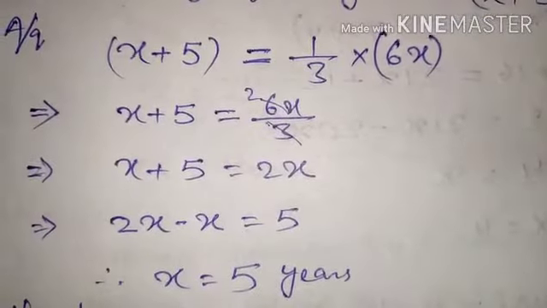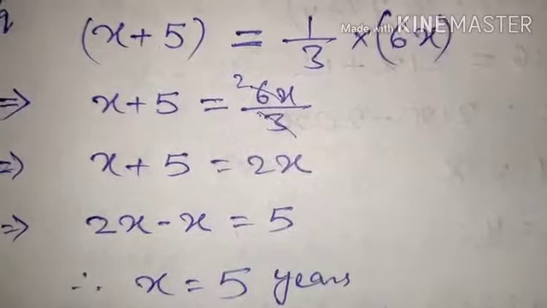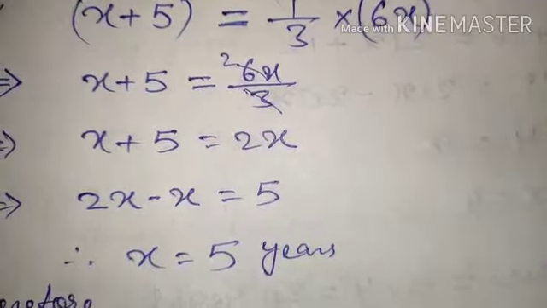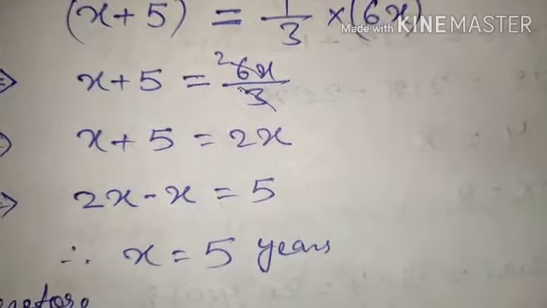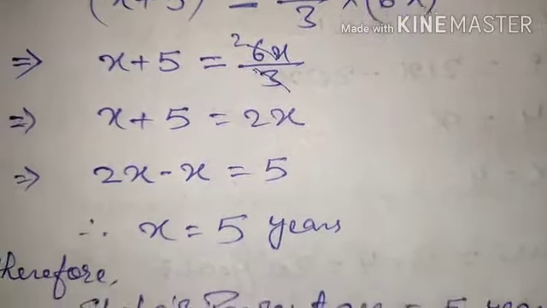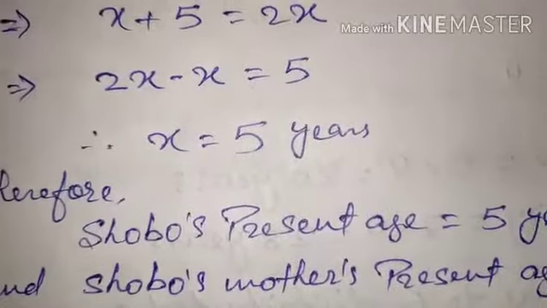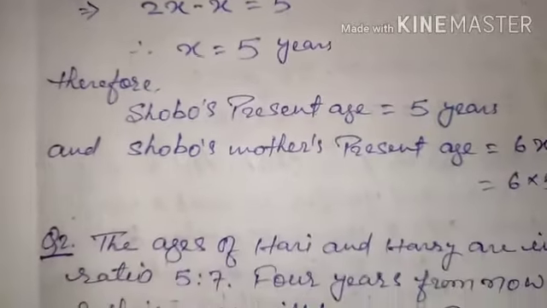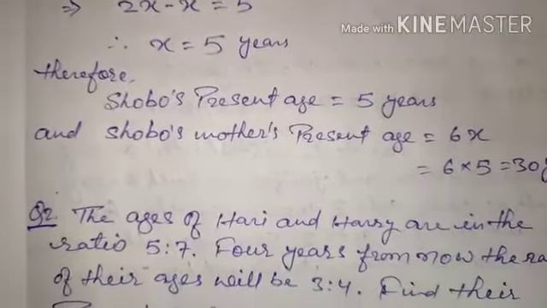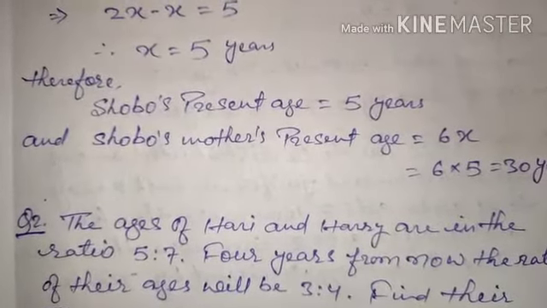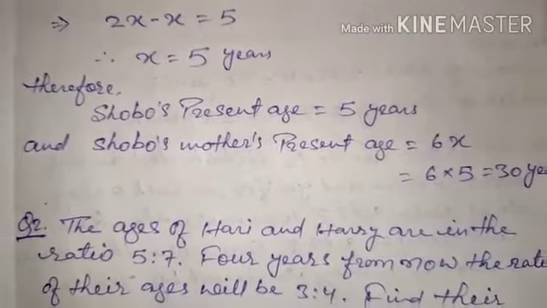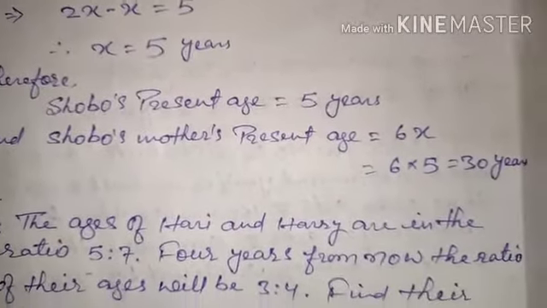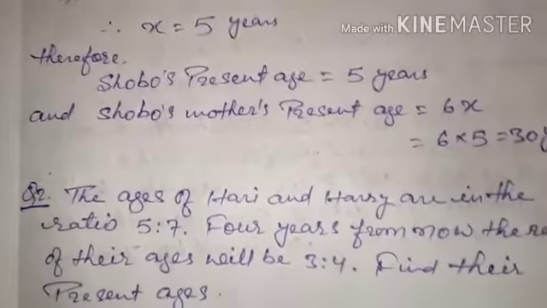So x plus 5 is equal to 6x by 3, so we divide 6 by 3 and get 2x. So x plus 5 is equal to 2x. 2x minus x is equal to 5, so x is equal to 5 years. Therefore Shobo's present age is 5 years, and Shobo's mother's present age is 6x, that is 6 into 5, 30 years. So we have got the answer to this question.